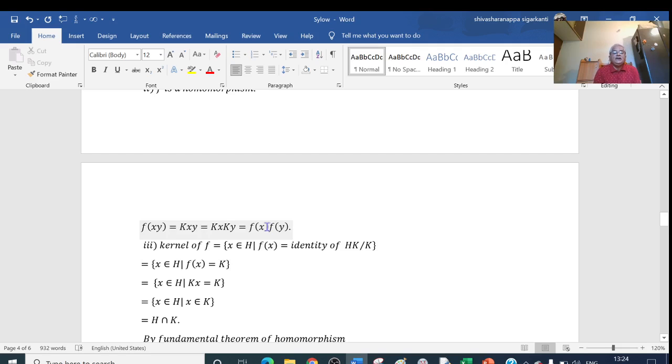Next, we find the kernel of the homomorphism. The kernel of f is equal to the set of x belonging to the domain H such that f(x) equals the identity of the quotient group. What is the identity of the quotient group?